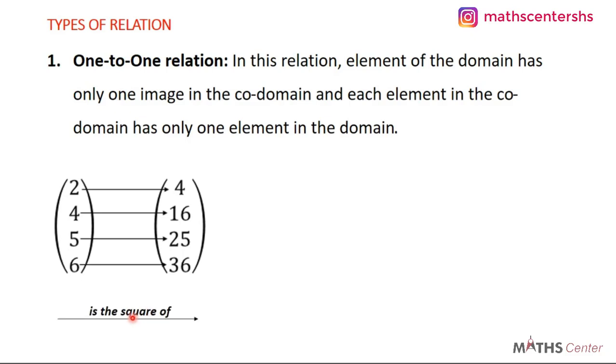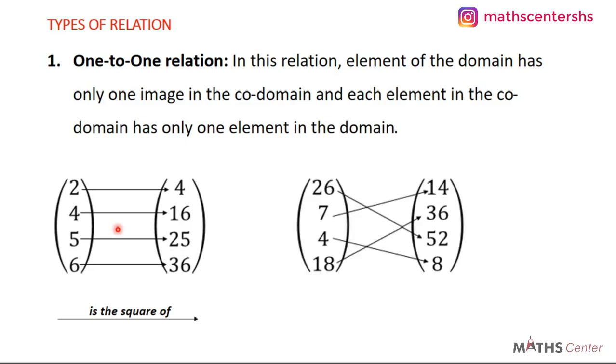So in this case, you can see that the relation is the square of, so you look at this, 2 is the square of 4, so that is the relation. 4 is the square of 16, 5 is the square of 25, and 6 is the square of 36. So that is the relation in this case. So this is an example of a one-to-one relation. Let's look at another example.